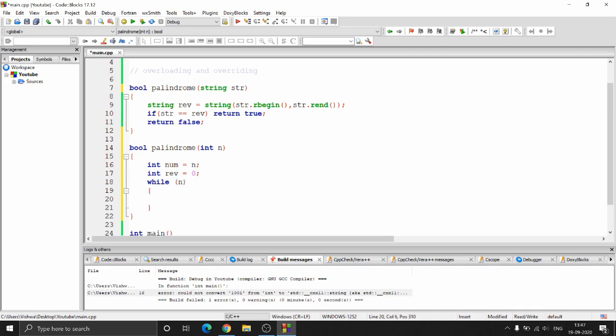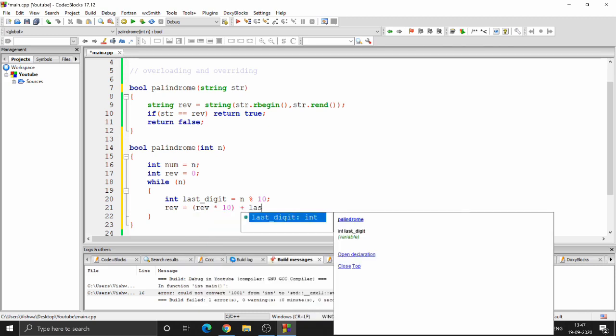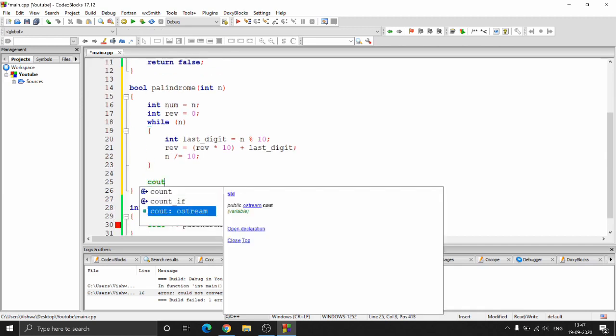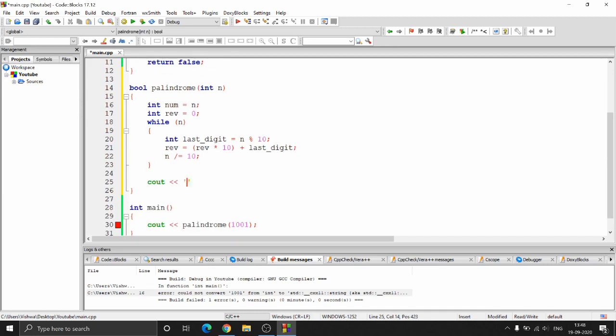Till then, we'll say int last digit equal to the number mod 10. This will give you the last digit. And you need to say reverse equal to the previous value of reverse into 10 plus the last digit, and the number will become 1/10 of itself. So number equal to number by 10, right? This is what we'll be doing. And let's just print out the reverse number so that we are sure it's working, and we'll just return true for now.